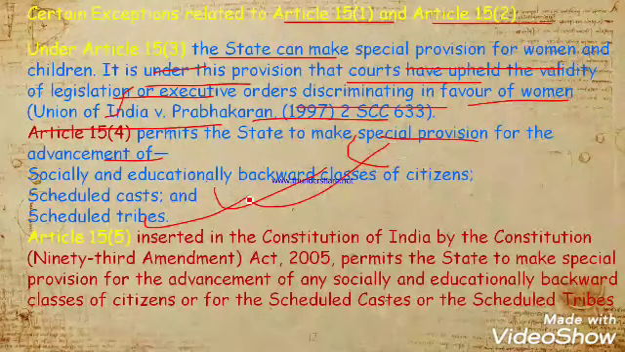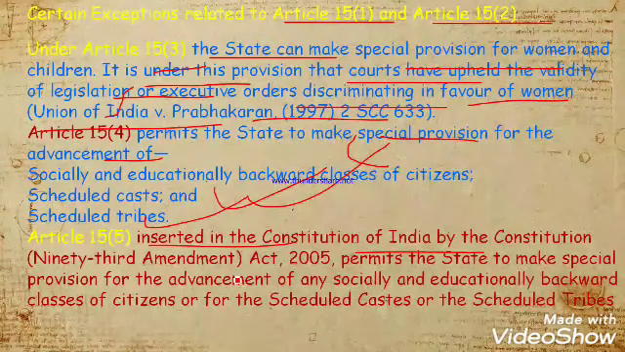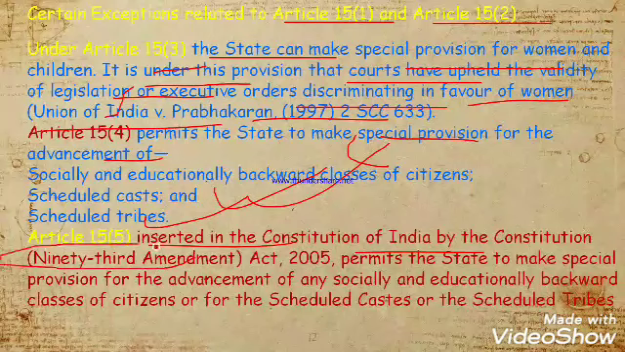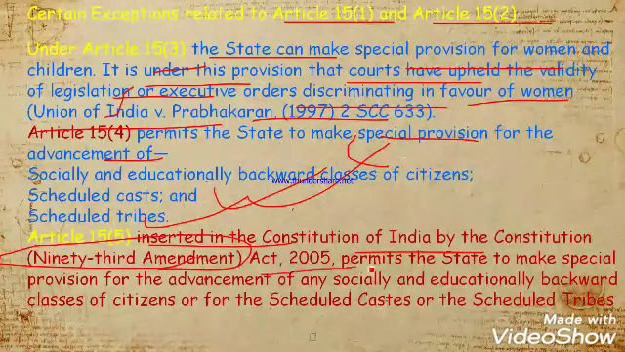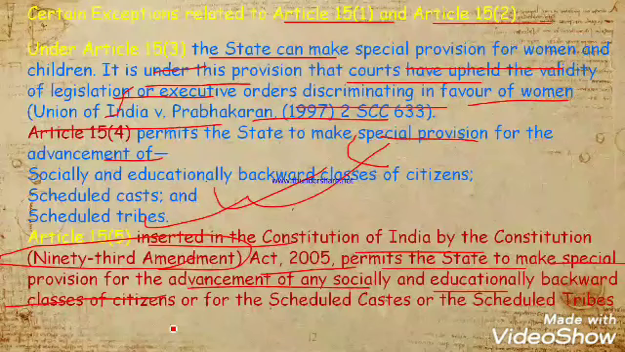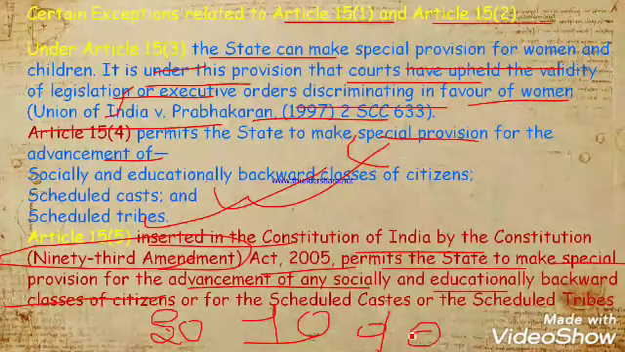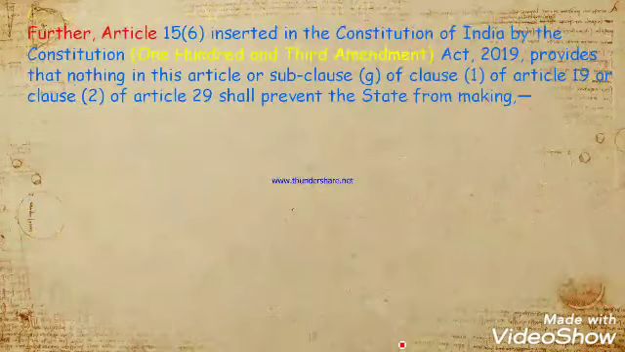Okay, Article 15.5. This is also an exception inserted in the Constitution of India. It was inserted in the 93rd Amendment, 2005. Remember, very important. It permits the state to make special provision for the advancement of any socially and educationally backward classes. And I don't know whether the amendment number is right or not, but 10% of the quota will be given to the socially backward section of the general category. Okay, this was considered under Article 15.5.